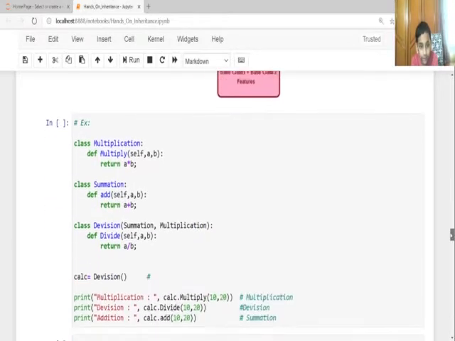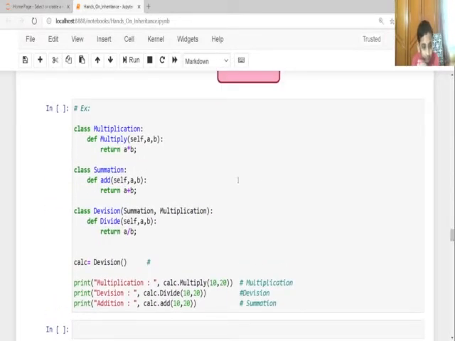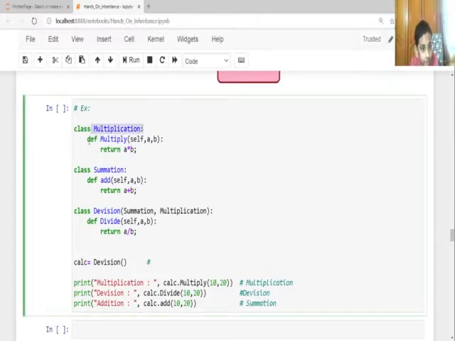So let me show you an example. Here I'm going to create a class Multiplication, and here creating a method named multiply with self, a and b, and return a multiplied by b. So it's going to return it. Then I'm going to create another class Summation and make a method named add, with self, a and b, same parameters here, and return a plus b instead of multiplication.